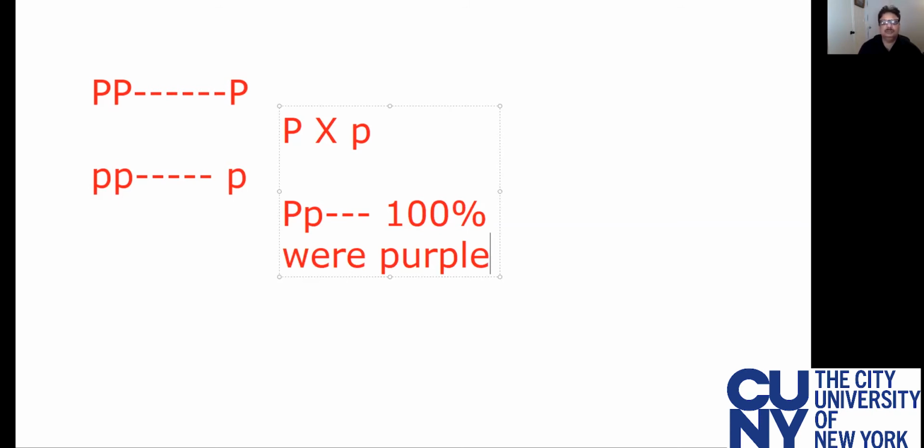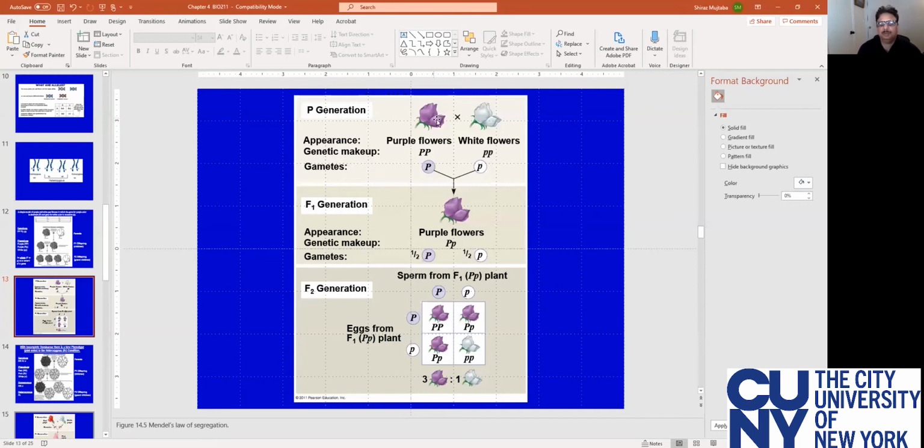So what you see here, a purple flower and a white flower. So this is appearance. Appearance means phenotype, the colors. And what is the genotype? What is the genetic makeup? So big P, because this is diploid. Small p, that stands for white flower, diploid.